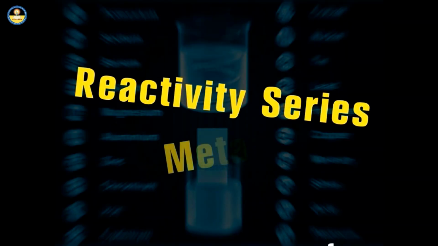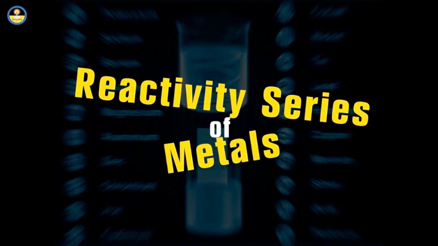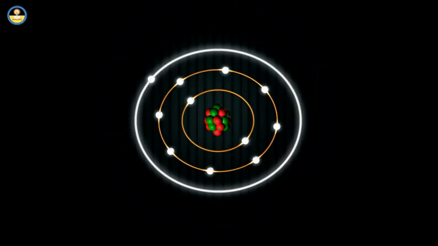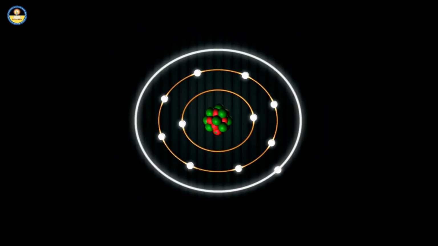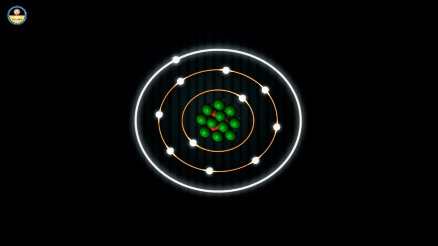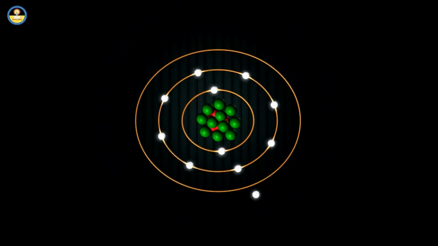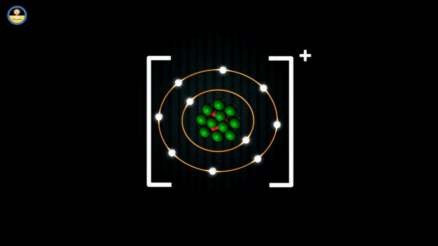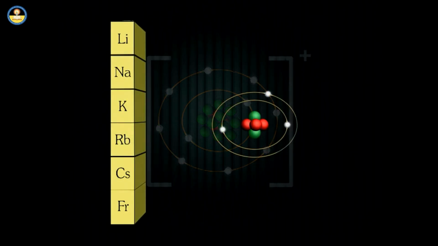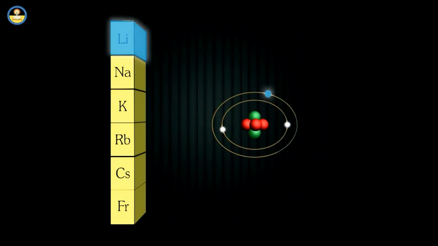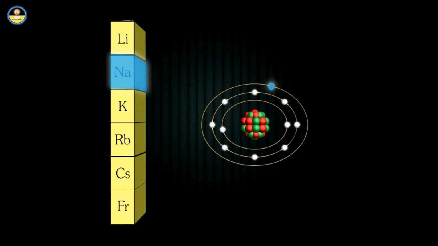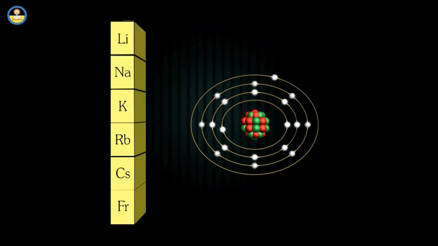Reactivity series of metals. Metals which can lose their outermost electrons relatively easily are the most reactive ones. The tendency of the metals to lose electrons is directly related to their reactivities.